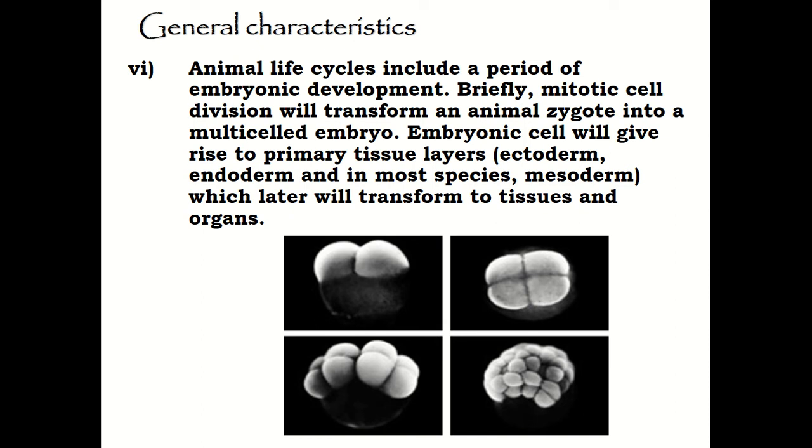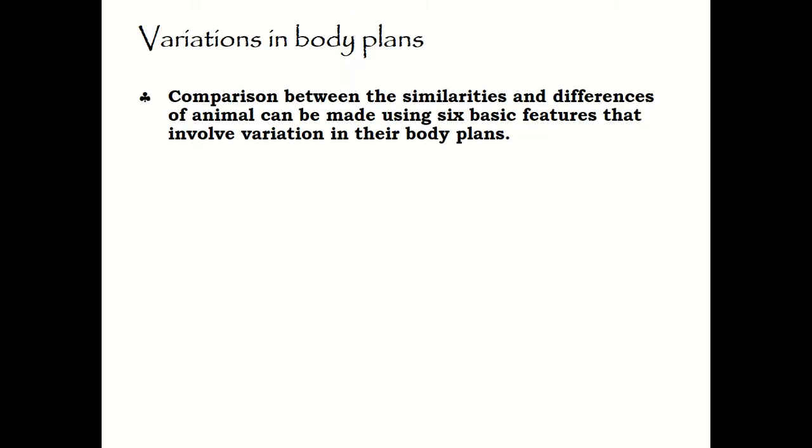So briefly, mitotic cell division, as you can see here, will turn an animal zygote into a multicellular embryo, in which this embryonic cell later will give rise to the primary tissue layers, such as the ectoderm, endoderm, and mesoderm, which later will transform into tissues and also organs.